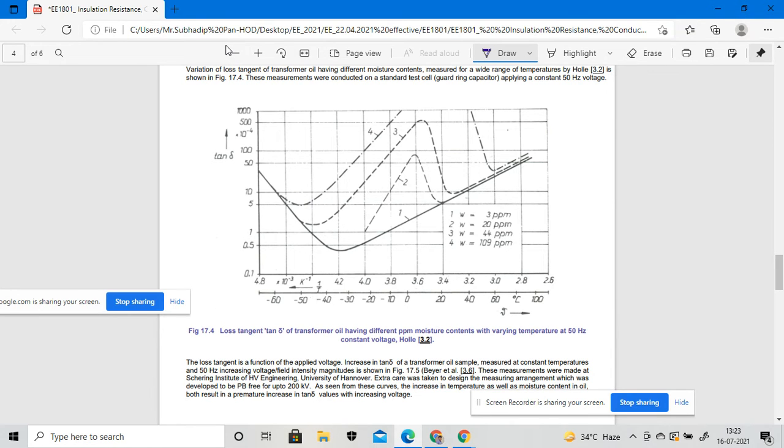a loss tangent curve. It should be considered as the loss tangent, tan delta, of a transformer oil having different ppm moisture content with varying temperature at 50 hertz constant voltage, right? So on this axis we will consider tan delta, and on this axis we are considering the time duration. Okay, and on this axis we will take into consideration the conductivity K. So for the different ppm values of the moisture that we are taking into consideration, what will be the values of my tan delta?